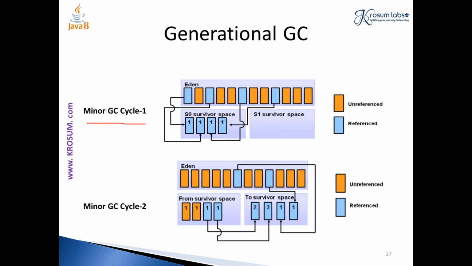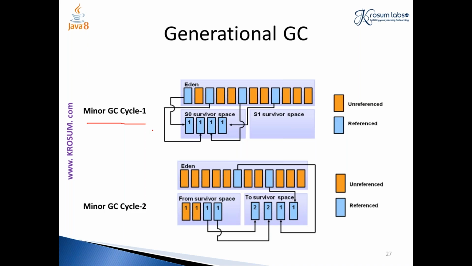Here I have marked unreferenced objects, the null pointing objects, in orange, and blue is where the actual objects being used are. At any time, one survivor space will be empty.